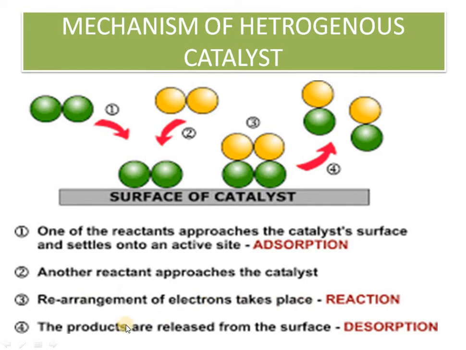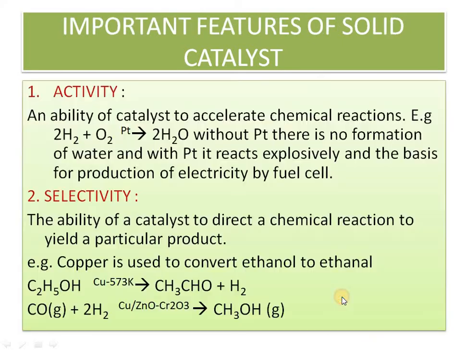Once the reaction is over, the products are released from the surface to the bulk, to the outside. This process is known as desorption. So this is the mechanism of catalysis. First, adsorption of reactants takes place, then the chemical reaction takes place, product formation occurs, and then desorption.